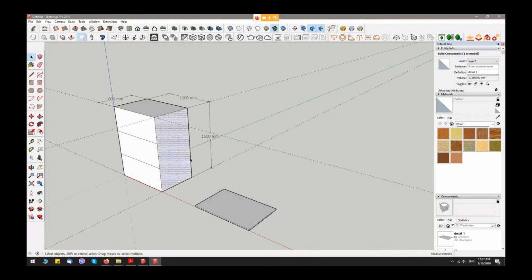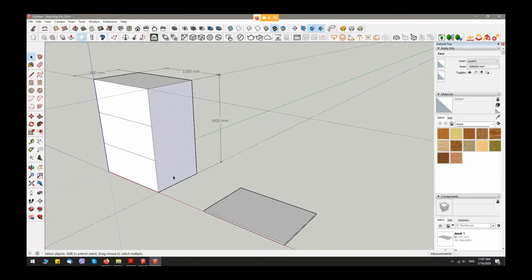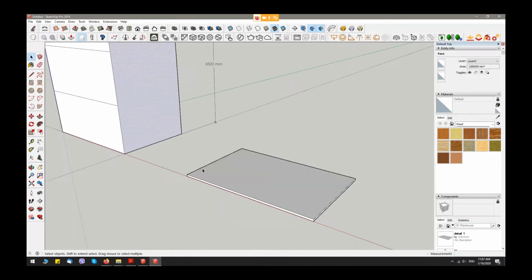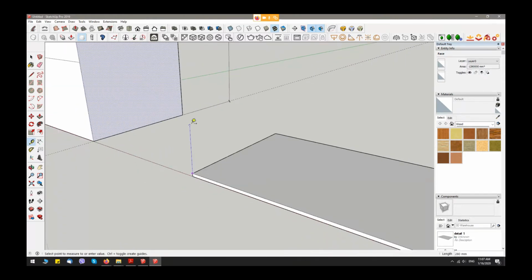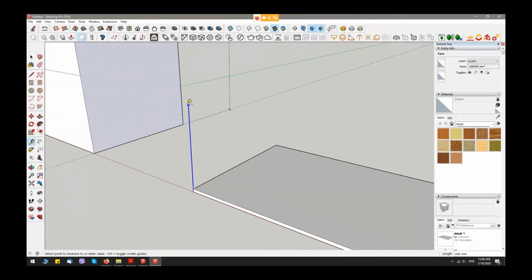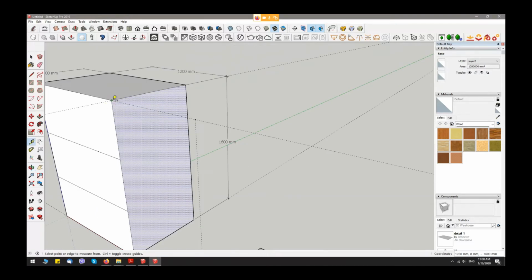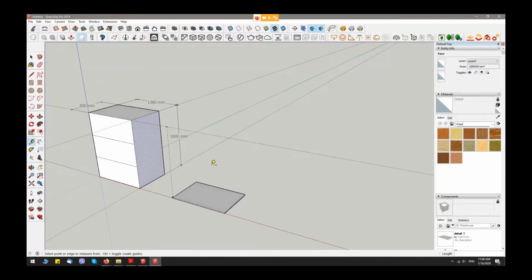The next thing is this part. First I have to put a guide here. I take this point and put the height exactly like this.